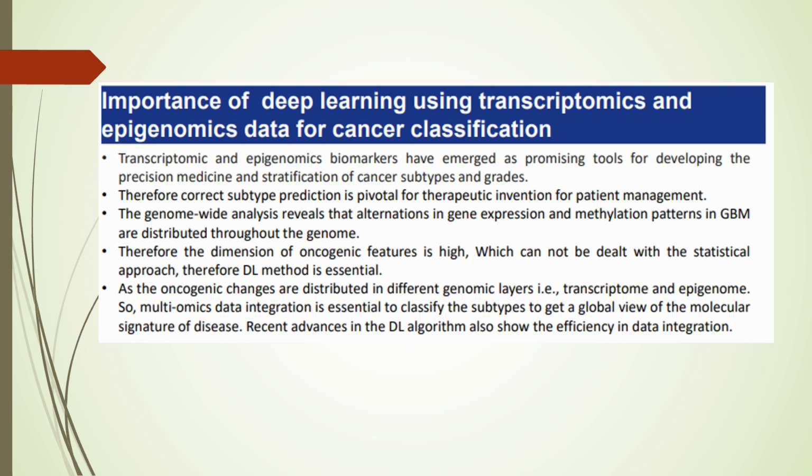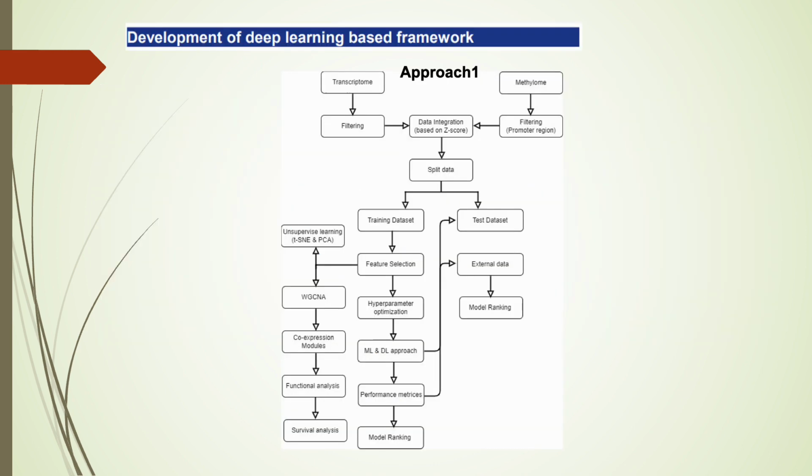Therefore, the DL method is essential as the oncogenic changes are distributed in different genomic layers, transcriptome and epigenome. So, multi-omics data integration is essential to classify the subtype and to get a global view of the molecular signature of the disease, and recent advances in deep learning algorithms also show efficiency in data integration.